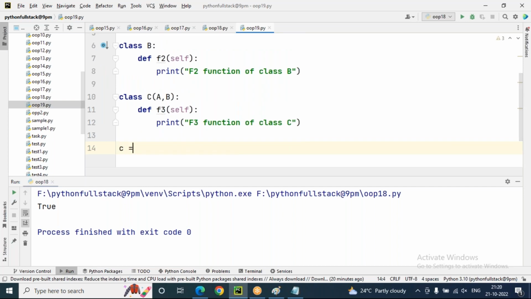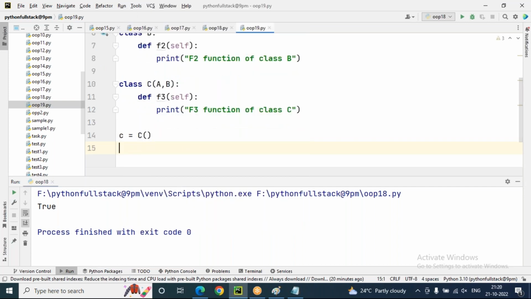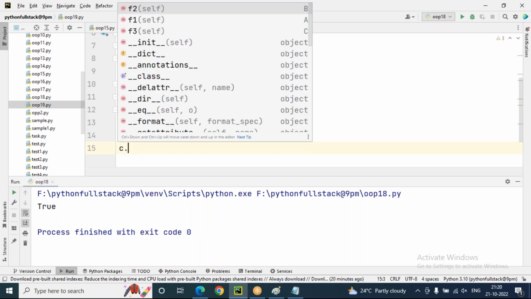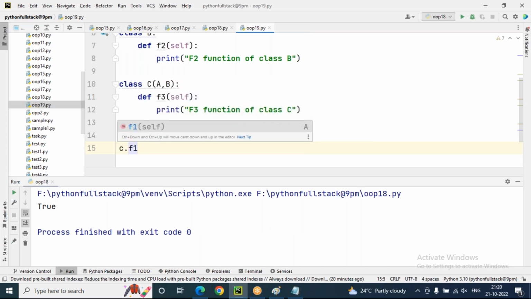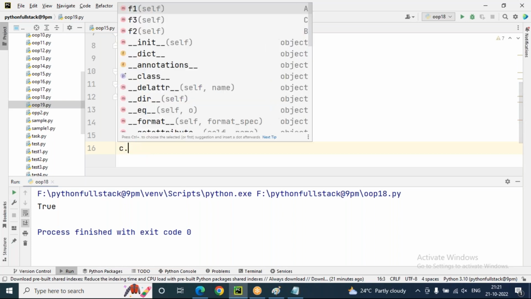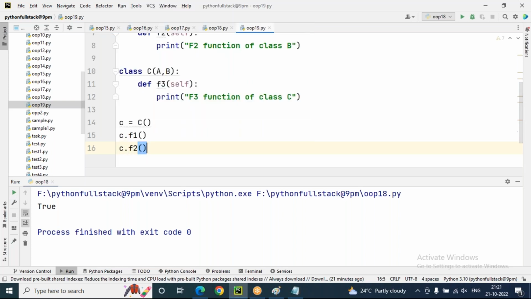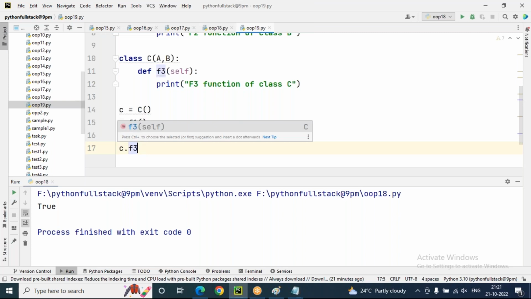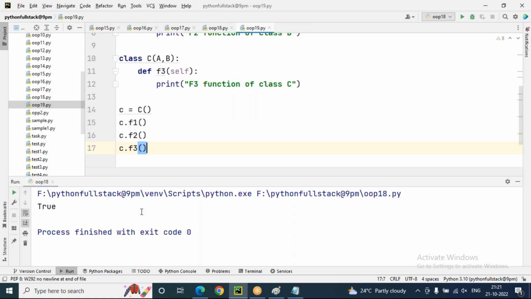So now we should create an object for C class. Small c is the object name, capital C is the class name. Using small c, we can call the function F1 like it is coming from A. Once we create an object for the child class, we will get the details of parent classes A and B. So c.F1 is possible, and c.F2 is possible, yes, it is coming from B. c.F3 is possible, obviously it is coming from C class only. So all the functionalities we are able to access.